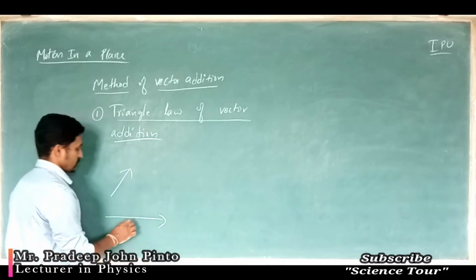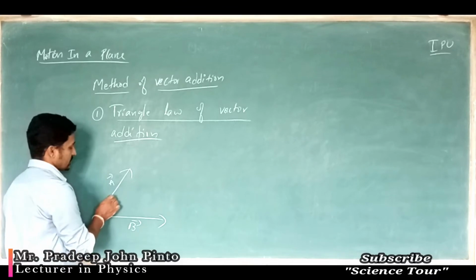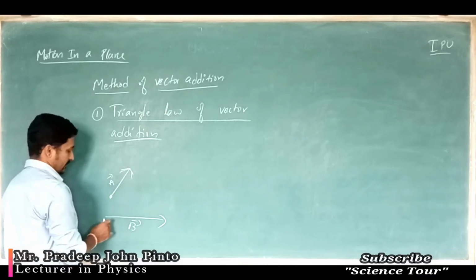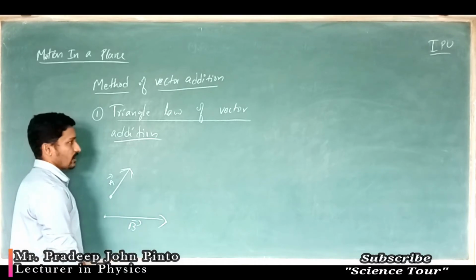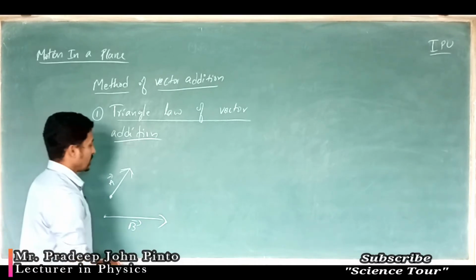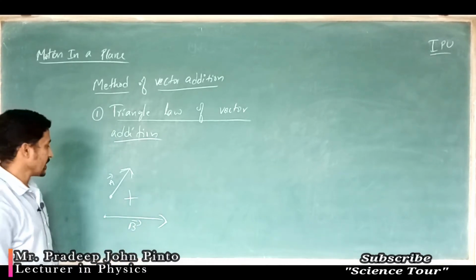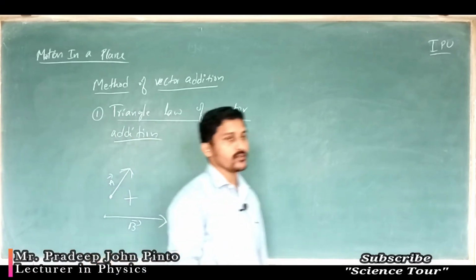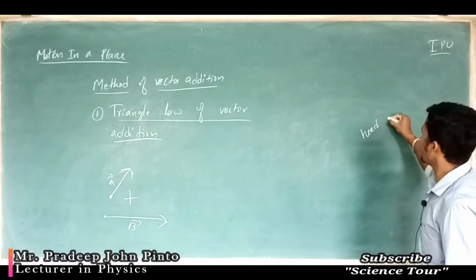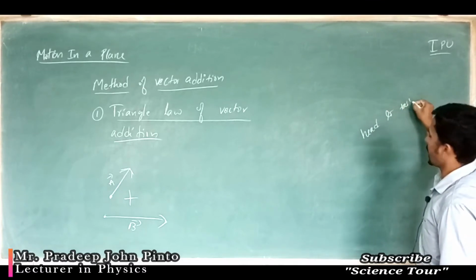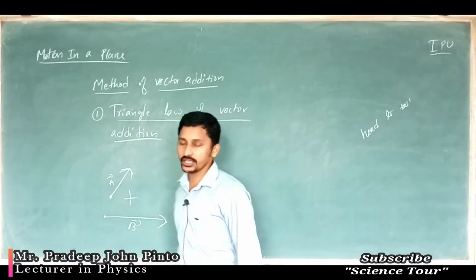So this is vector B, this is vector A. This is the tail, this is the head. Now we are going to add those two vectors. How can we add? You have to arrange them always in head to tail manner. The tail of the other vector you have to keep at the head of the one vector.